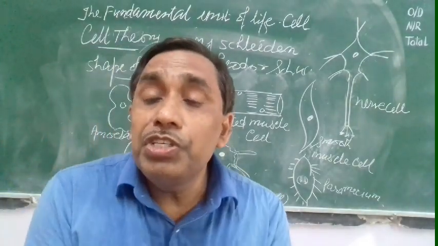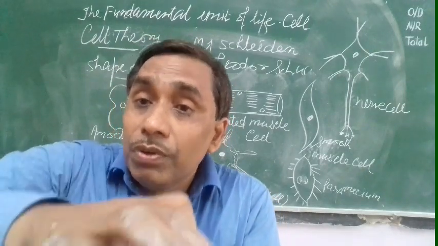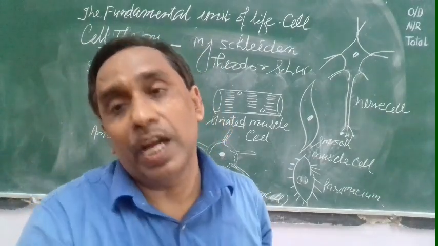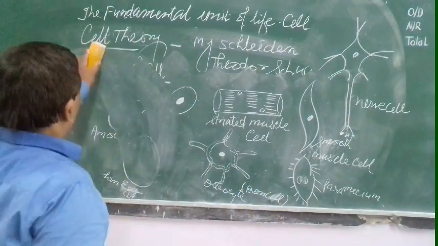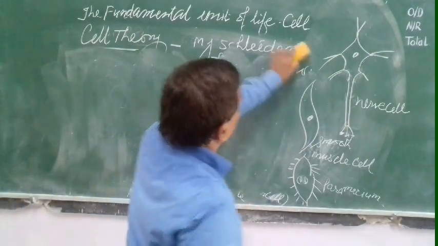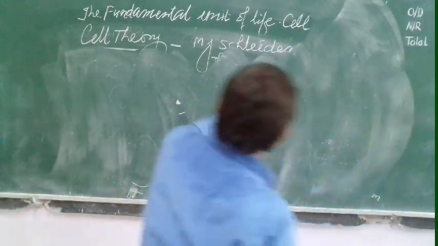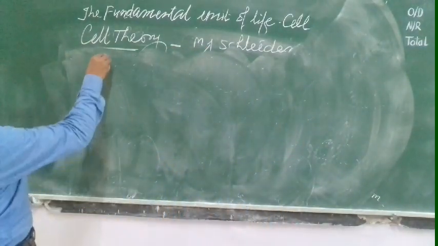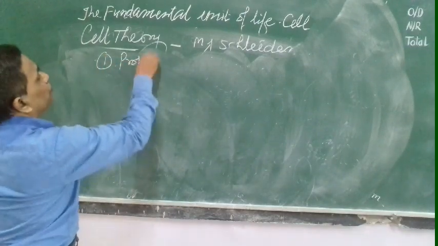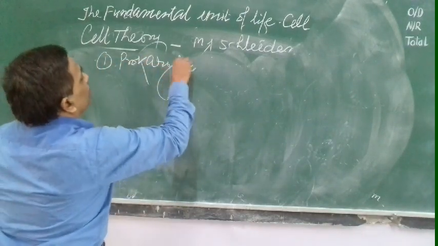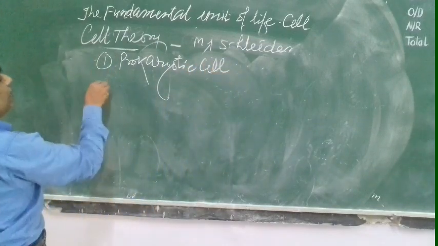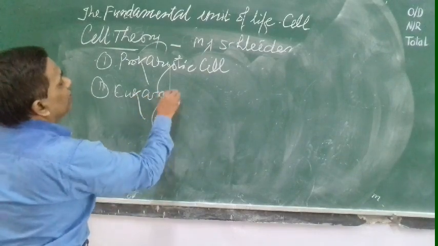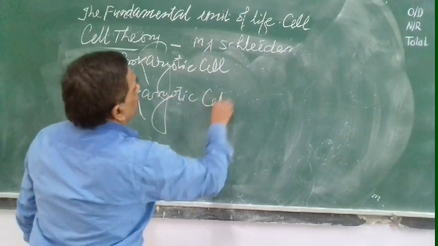Now, on the basis of the presence or absence of nuclear membrane and cell organelles, cells are of two types. First, prokaryotic cell, and second, eukaryotic cell.